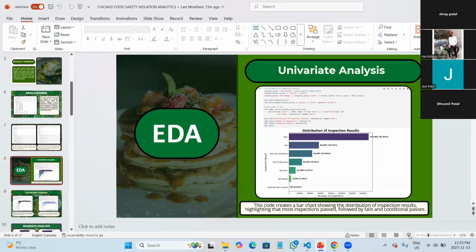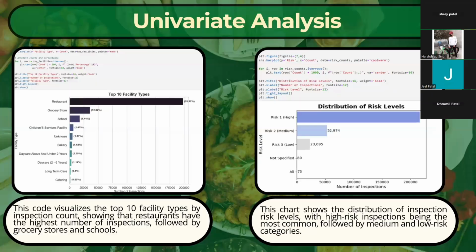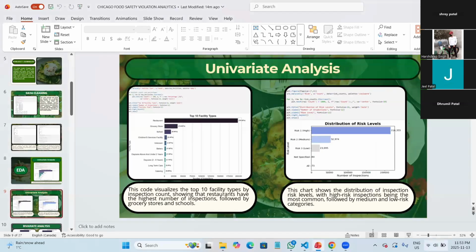After successfully completing the cleaning part, we moved to EDA, in which we performed various tasks and found various meaningful insights. First of all, we started with the univariate analysis. As you can see, we attached the picture. Now, moving forward, I'm going to explain this through the code only. Can you move to the code now, please?